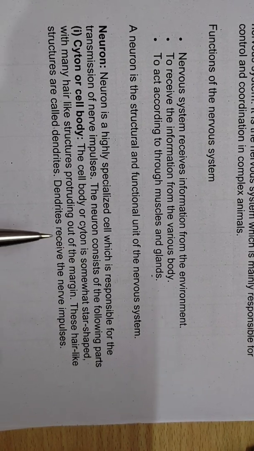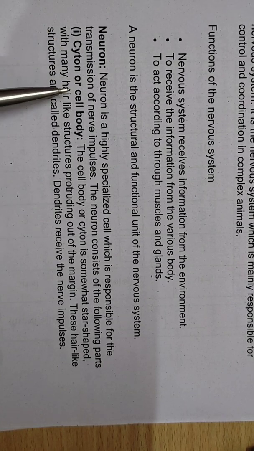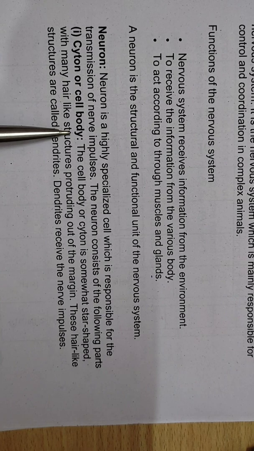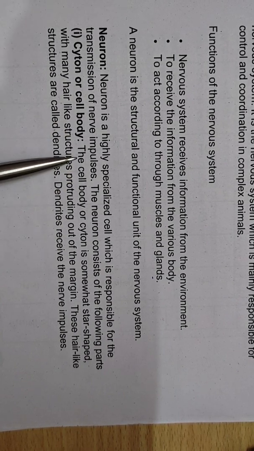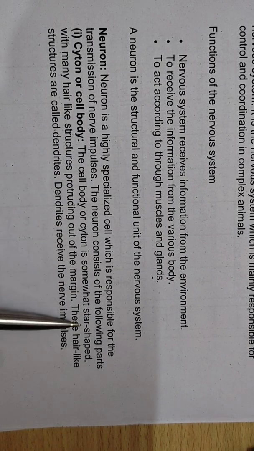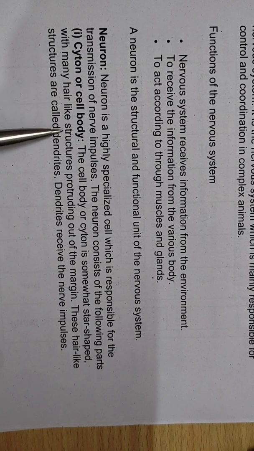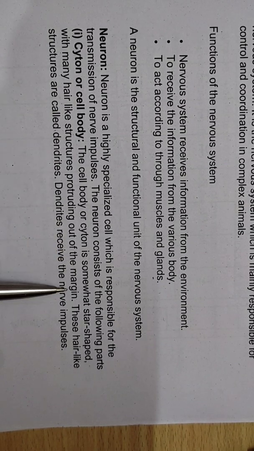The neuron has certain parts, out of which the first part is the cyton, which is known as the cell body. In the next page we are going to see the figure also. The cell body is somewhat star-shaped with many hair-like structures protruding out of the margin.